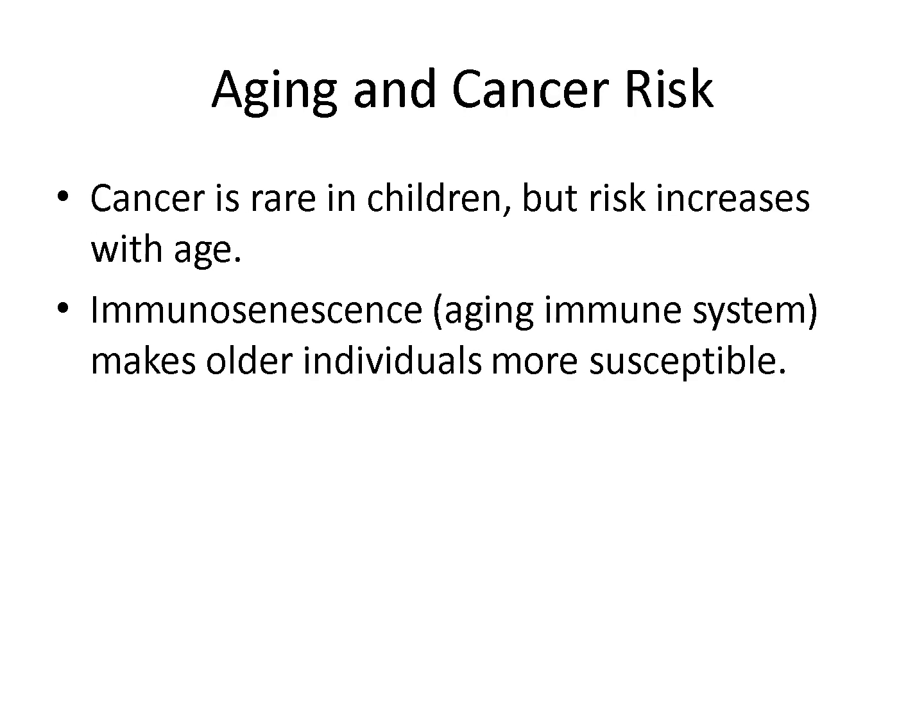Cancer is extremely rare in children, but becomes more common as we age. One major factor is immunosenescence, the gradual weakening of the immune system. As we grow older, our cells accumulate mutations and lose the ability to detect and destroy abnormal cells. This makes older adults significantly more susceptible to cancer. Aging itself is therefore one of the most powerful and non-modifiable risk factors.